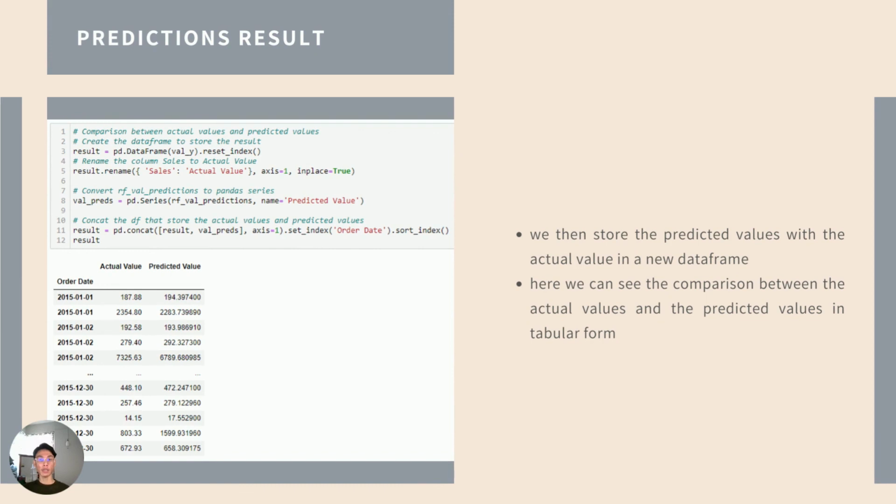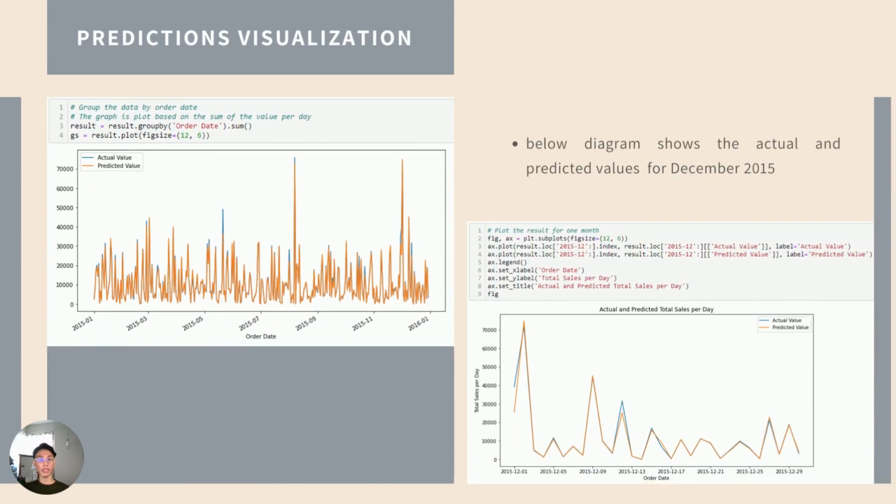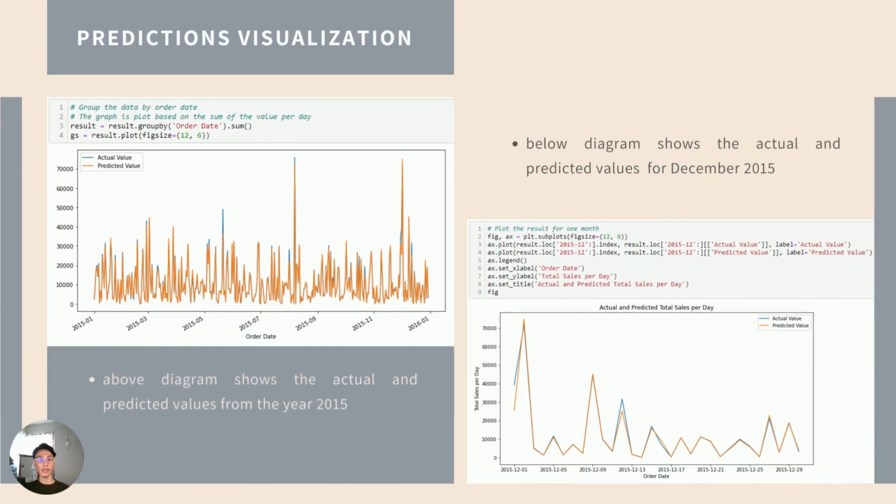After we have done the prediction, we store the predicted values with the actual values in a new data frame. Here we can see the comparison between the 2 values in tabular form. We also plot the 2 values in a line graph so that we can see more clearly how the prediction and the actual value vary.